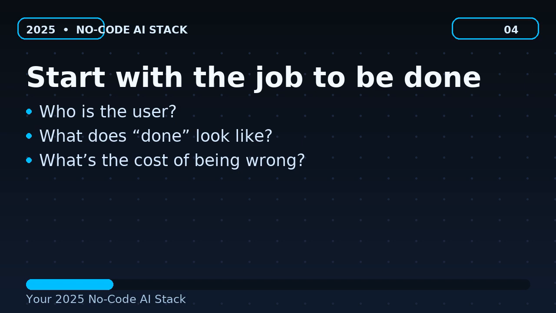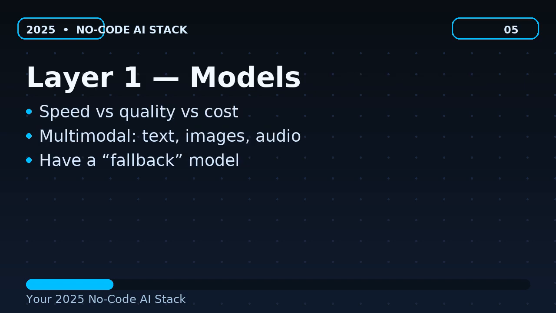Layer 1. Models. On-screen bullets: speed versus quality versus cost. Multimodal: text, images, audio. Have a fallback model. Voiceover: For models, optimize for the task. Use higher quality models for writing and reasoning, and cheaper models for classification, routing, and simple extraction.